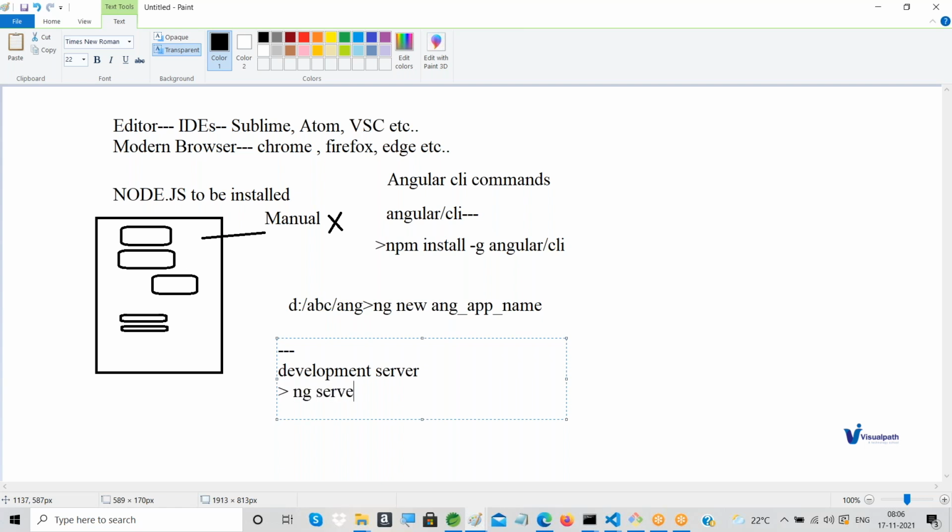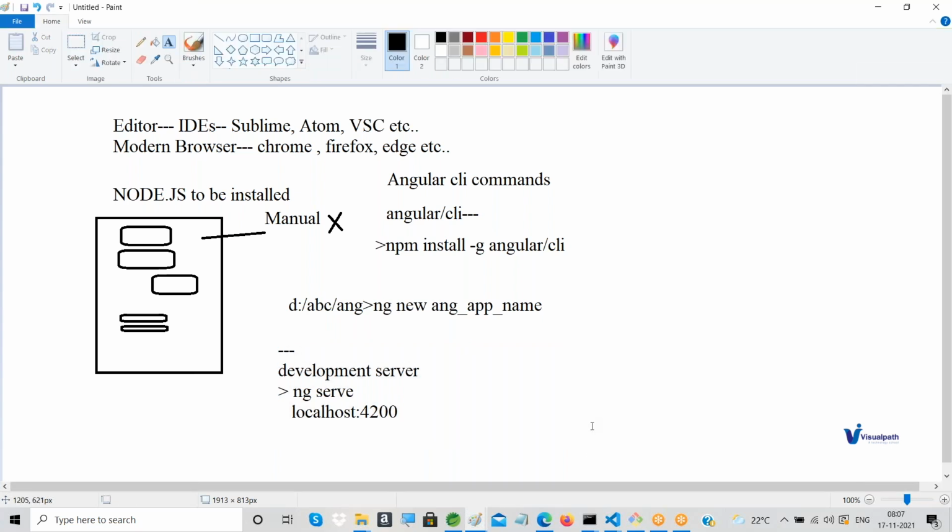That's it. It will by default open in an IP address called localhost, with a port number called 4200. That is the default port number, and if you want to change it later, you can change it. But I want to run that.